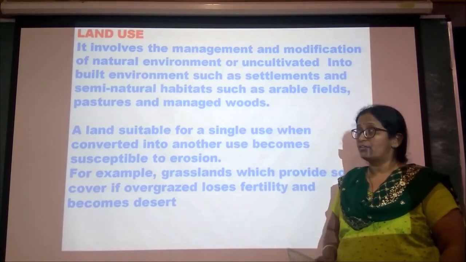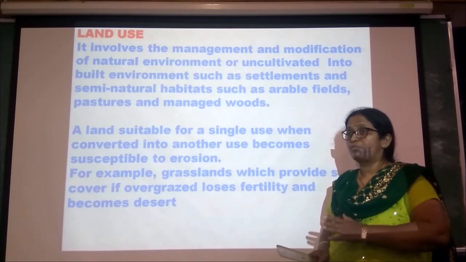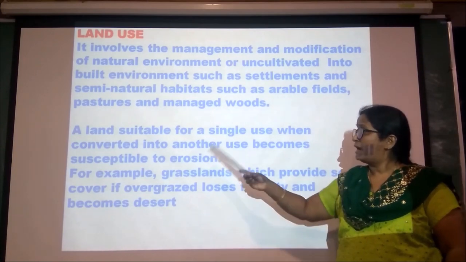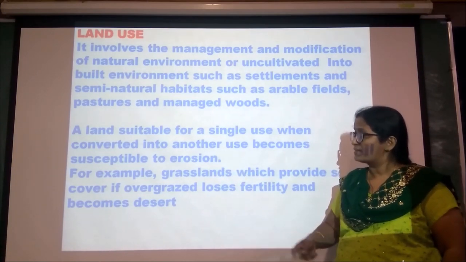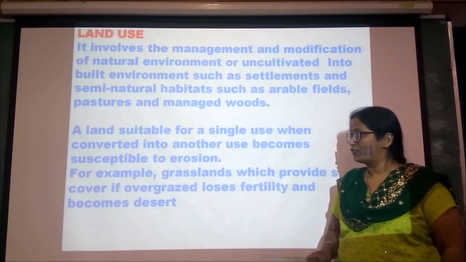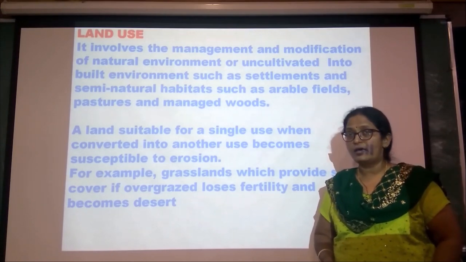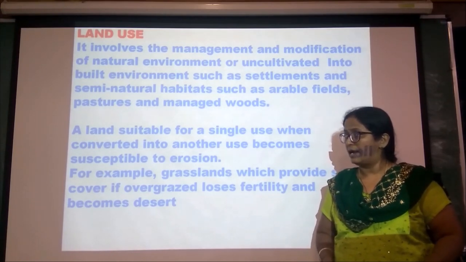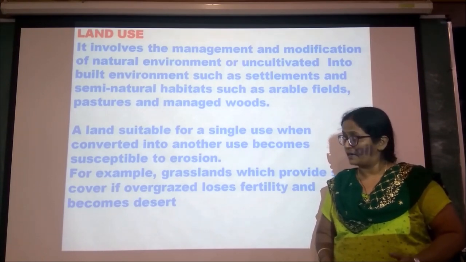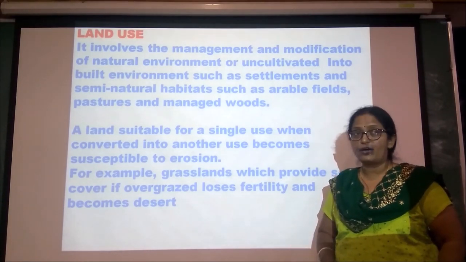So we are converting the natural environment into built environment like arable fields, pastures and managed woods. If land suitable for agriculture is used for infrastructure, that leads to land degradation. A land suitable for a single use, if converted into another use, results in soil erosion. For example, if grasslands are used continuously for grazing of animals, that land will become desert as it loses its productivity due to overgrazing.